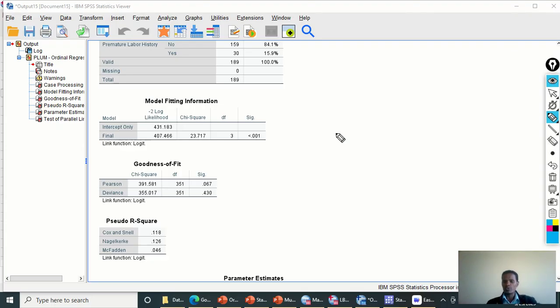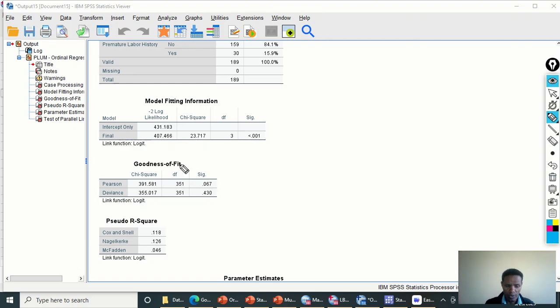In order to say that the final model is statistically significant, the p-value should be less than 0.05 to reject the null hypothesis. Here, the p-value is less than 0.01, sorry. So we can say that the final model is statistically significantly different from the null model.